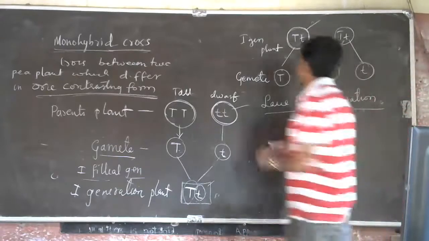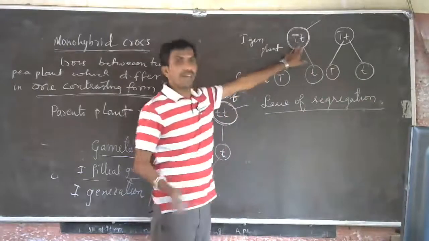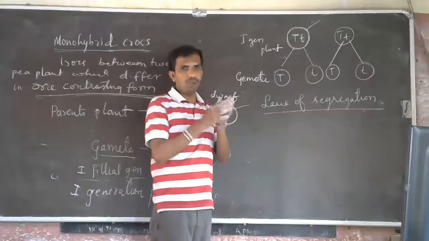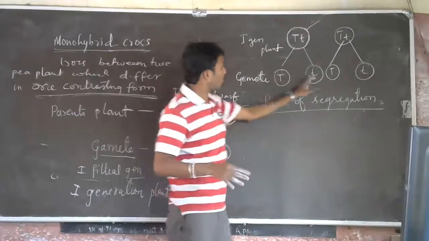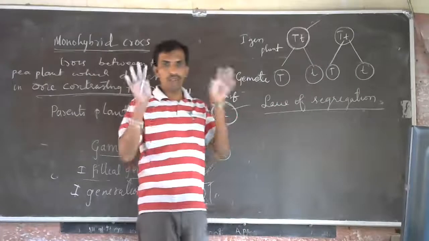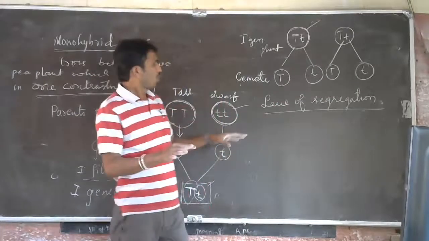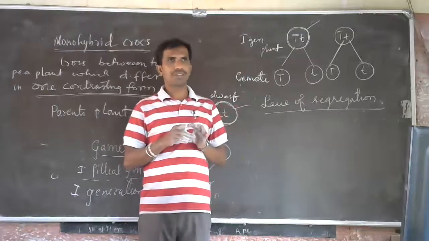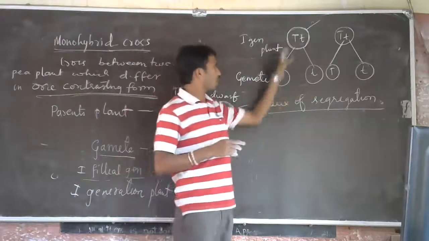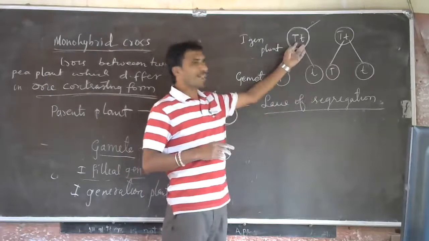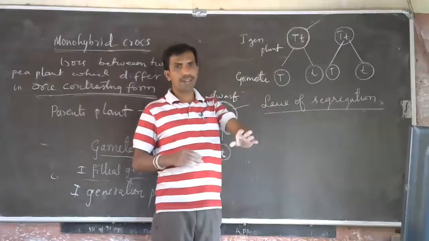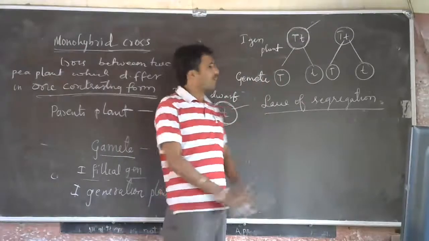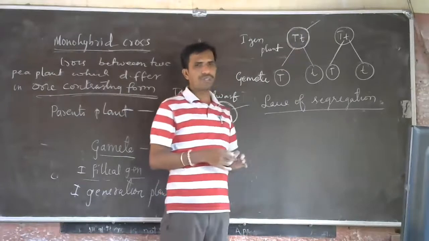A pair of factors responsible for same character will move independently to the gamete in equal ratio during the formation of gamete. Understood? During the formation of gamete, two factors responsible for same character move in an equal ratio to the gamete. That is the meaning of law of segregation.